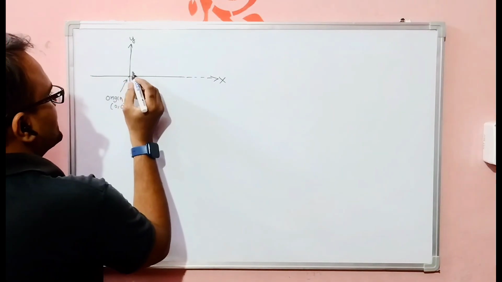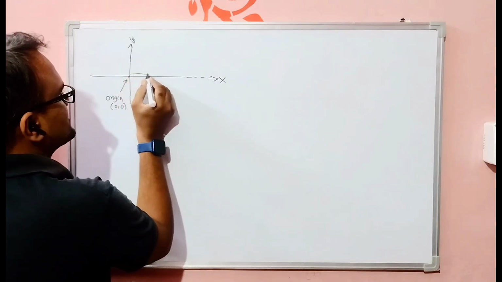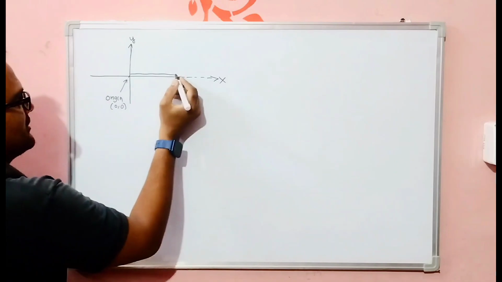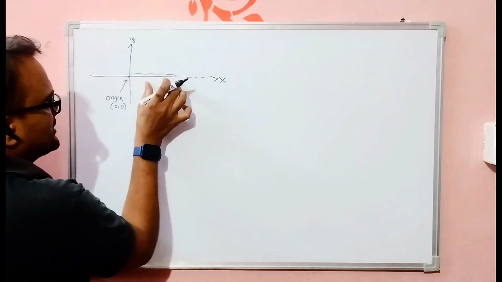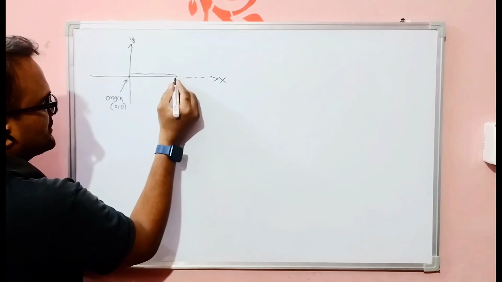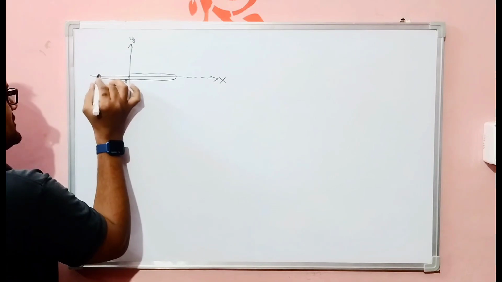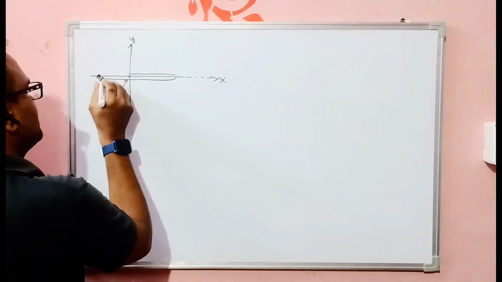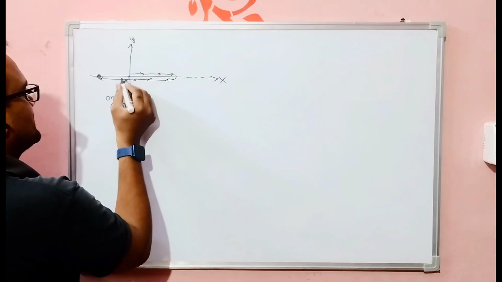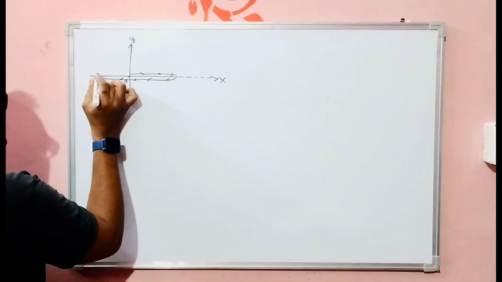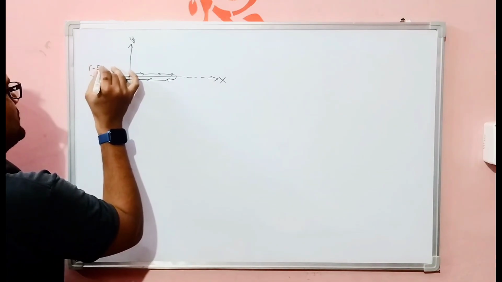Let's assume there is an object which moves like this, and after traveling some distance along the positive direction, it takes a U-turn and stops at this point. Okay, and let's assume the coordinate of this point is -5, 0.